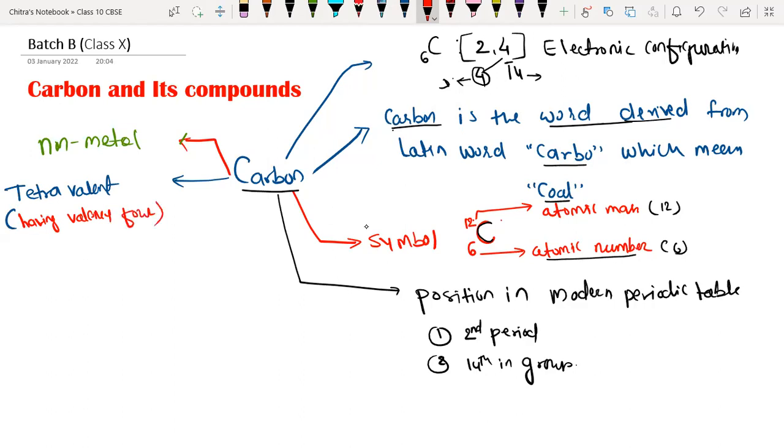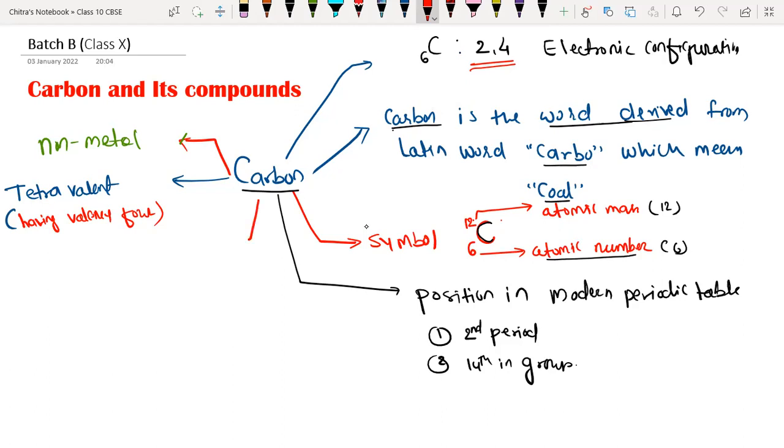According to the octet rule, every element must contain 8 electrons in its outermost shell. But in the case of carbon, we have only 4 electrons in its outermost shell. So it requires 4 more electrons in order to acquire stability. So its valency will be 4. Understood, everyone? Yes, sir.